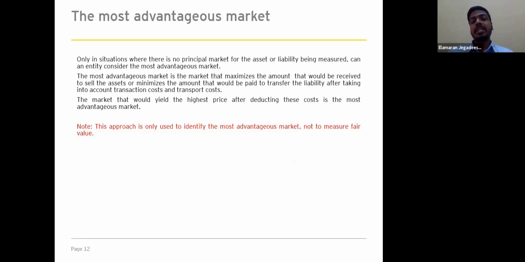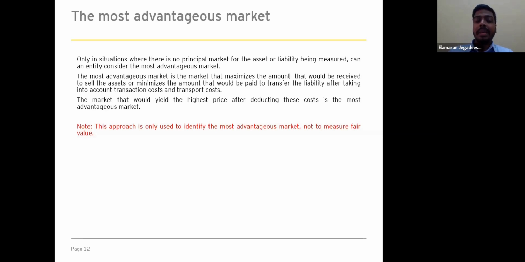The only situation where there is no principal market, the standard says we can measure the fair value based on the most advantageous market. So the most advantageous market is the market that maximizes the amount that would be received to sell the asset or minimizes the amount that would be paid to transfer the liability, after taking into account the transaction cost and the transportation cost.